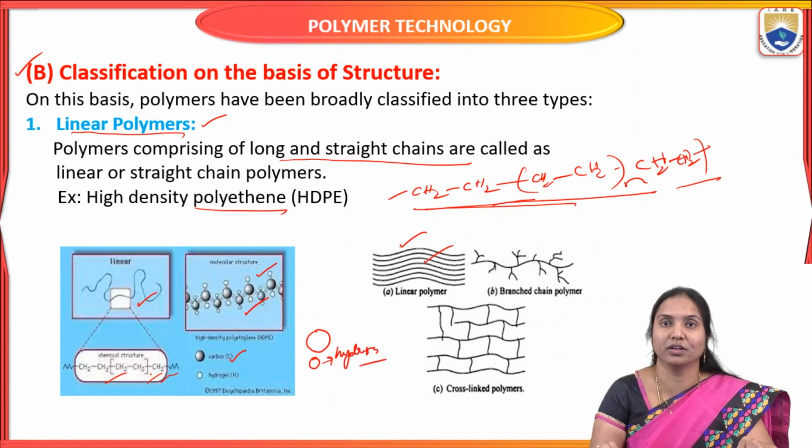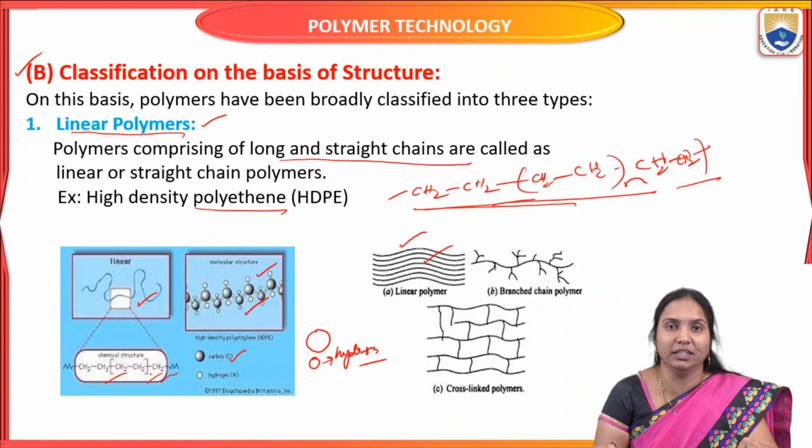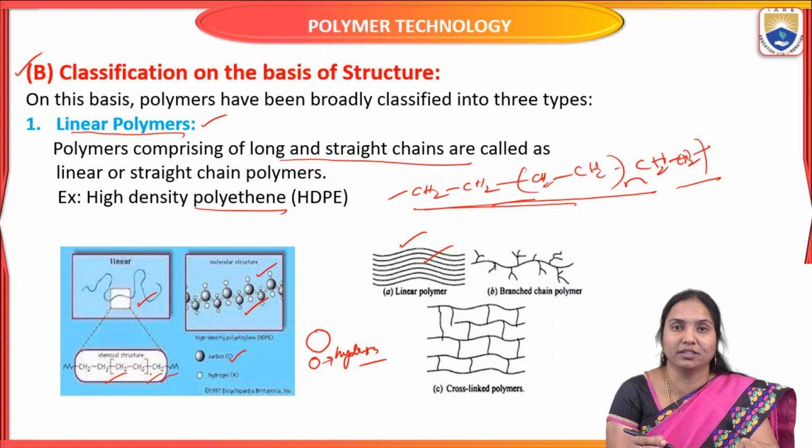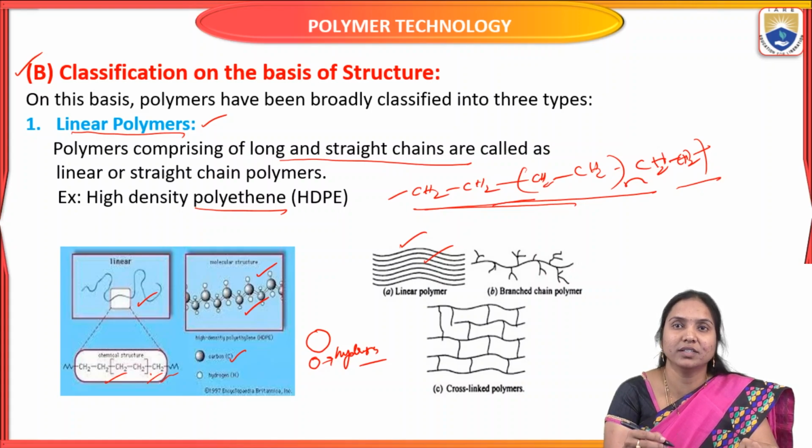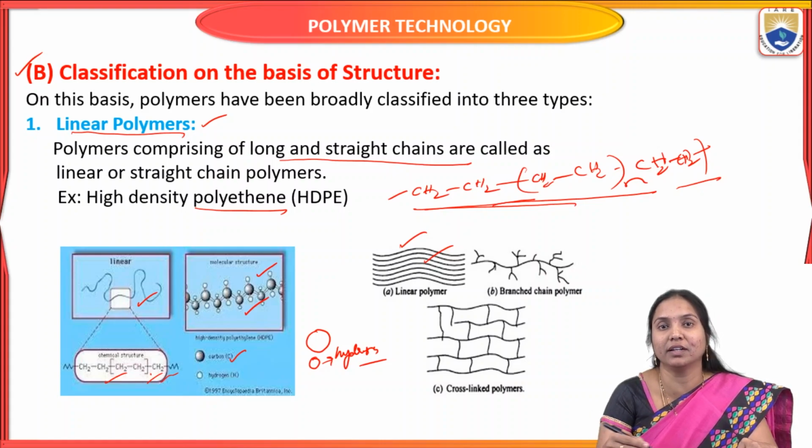This is the image of high density polyethylene. So based on structure, polymers are classified into three types: linear polymers, branched polymers, cross-linked polymers. Linear polymers are formed as long or straight chains. For example, polyethylene, in which monomers are repeated several times in the form of a long chain. This is the best example of linear polymers.